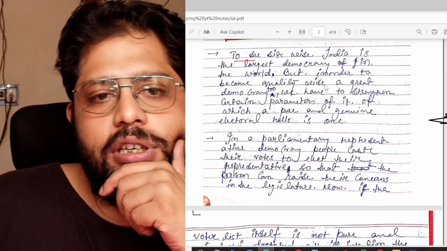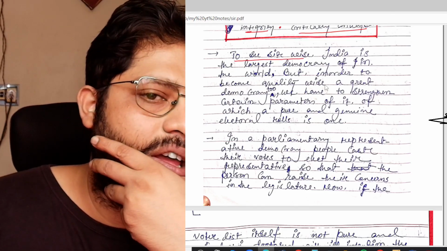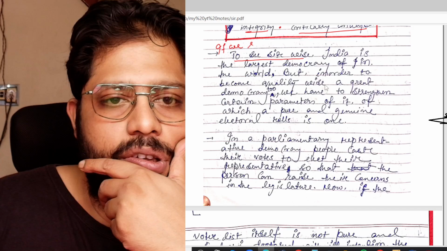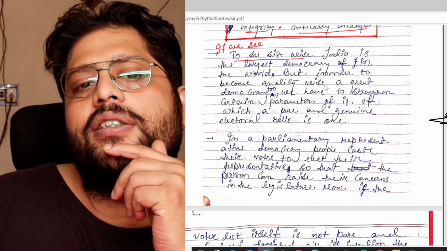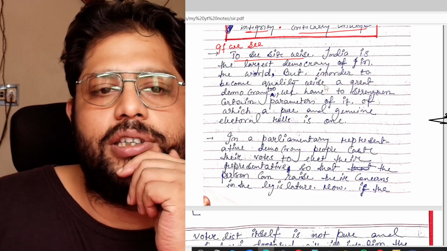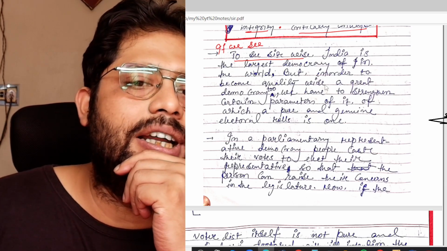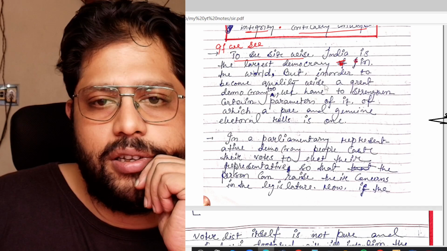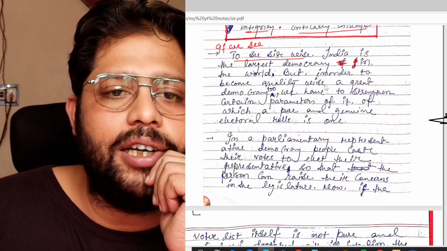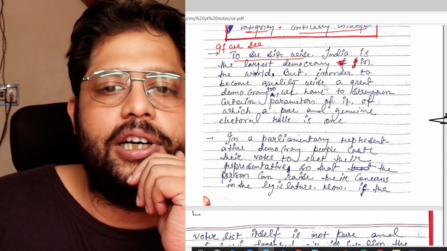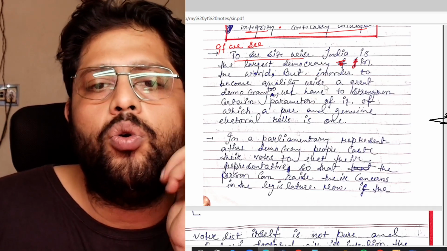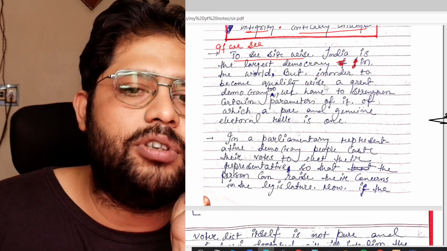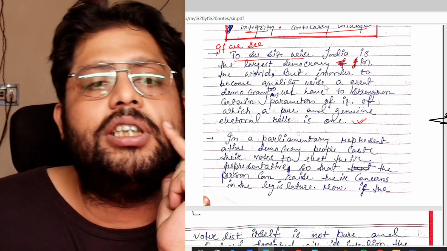Size wise, you can also write, if we analyze size wise, India is the largest democracy in the world. But in order to become a great democracy quality wise too, we have to strengthen certain parameters of it, of which a pure and genuine electoral roll is one. Okay, so this is the first stanza.